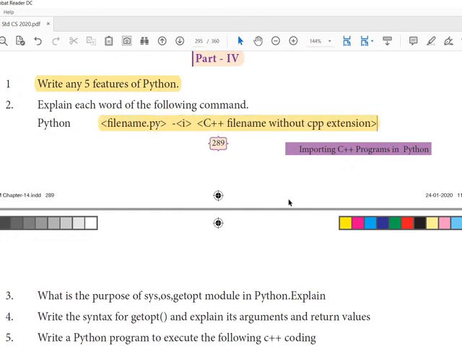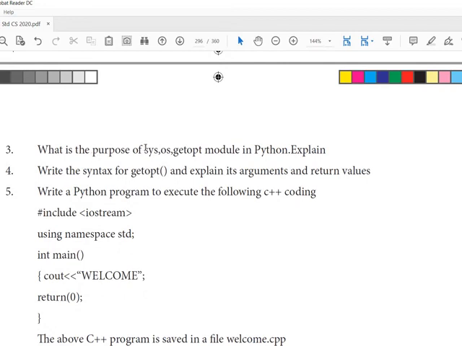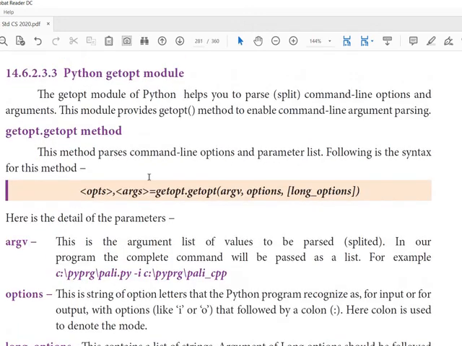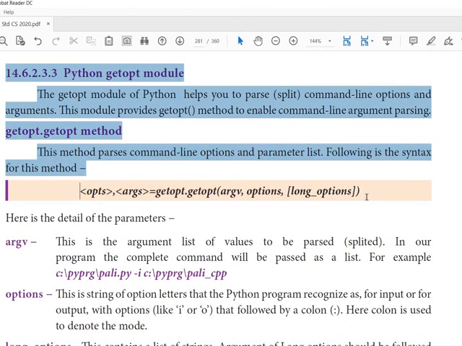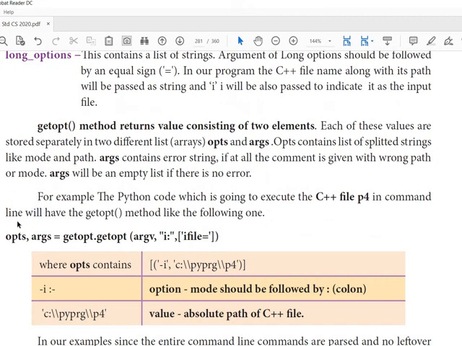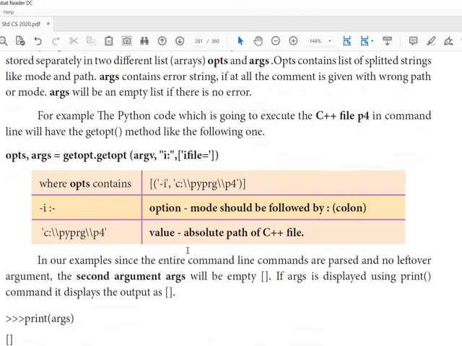Each word should be given with the meaning. Then the purpose of the sys, os, getopt modules. This has been in the previous videos, so that is a direct question also. Then getopt. As getopt has many arguments, the arguments should be explained. This is what they asked in that question. So the syntax of this method and the meaning for each word in the parameters. These things you have to explain for that question.